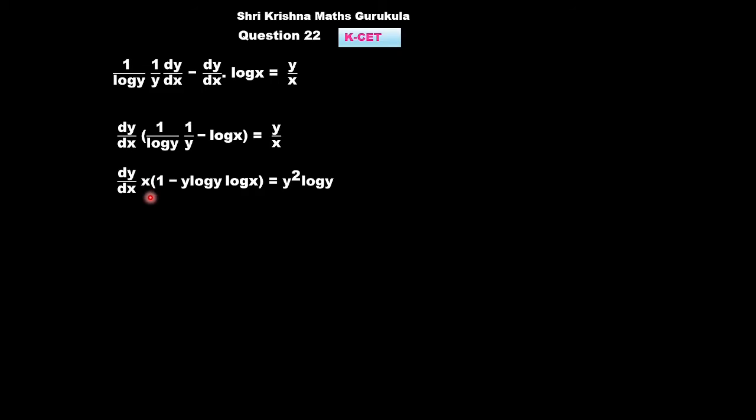So this would be dy by dx into x into 1 minus y log x into log y is equal to y square log y. So as per the question, this is the answer. So this whole term is equal to y square log y. If they ask dy by dx, just bring in this term to the denominator. As per the given options, the right answer is option A.